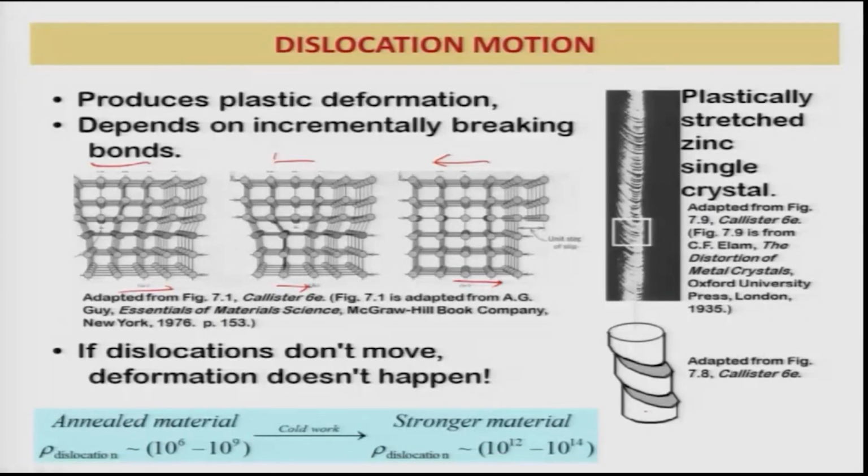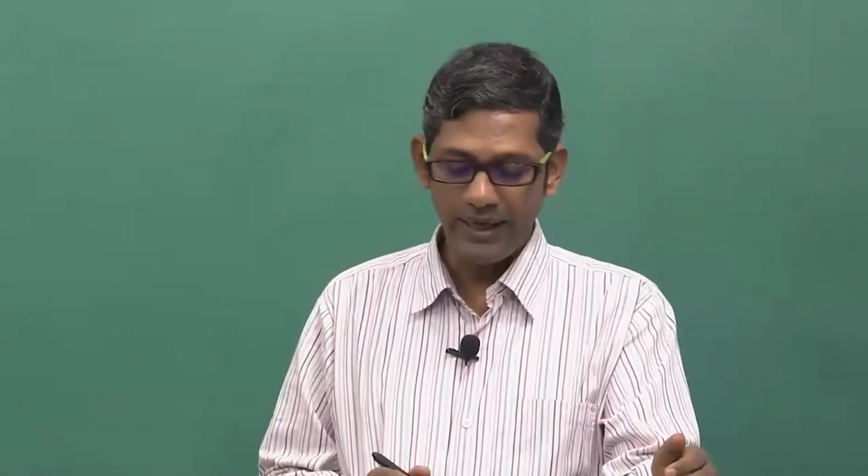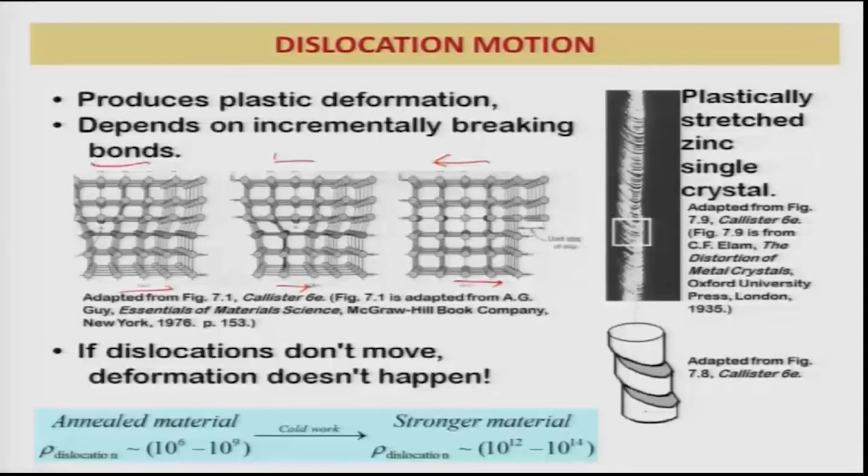But in a cold worked material, this can go up several orders of magnitude higher, 10 to the power 12, 10 to the power 14 per meter square. That is a huge number of dislocations present inside a deformed material. Such a large number of dislocations will reduce the ductility and increase the strength.